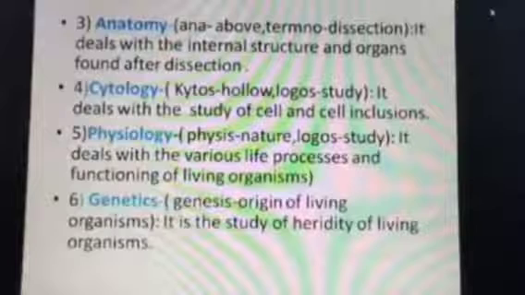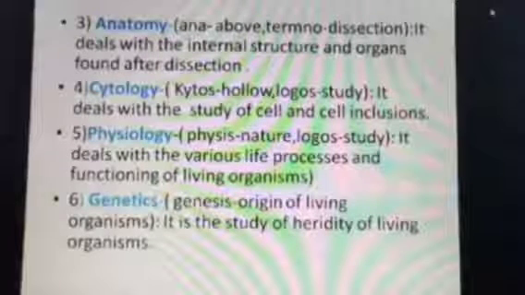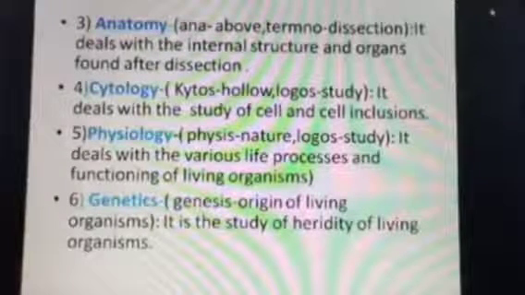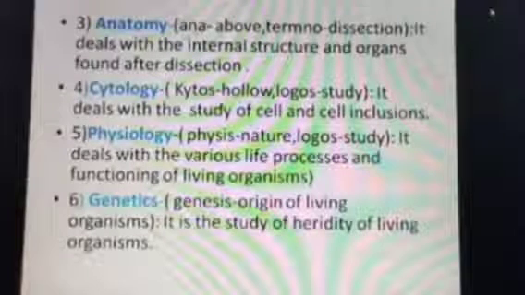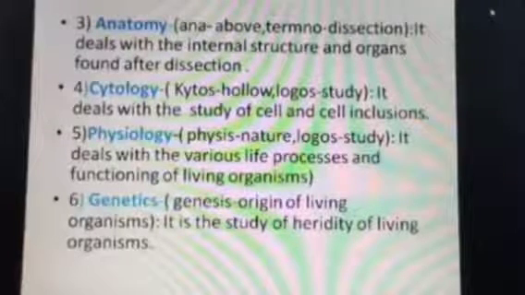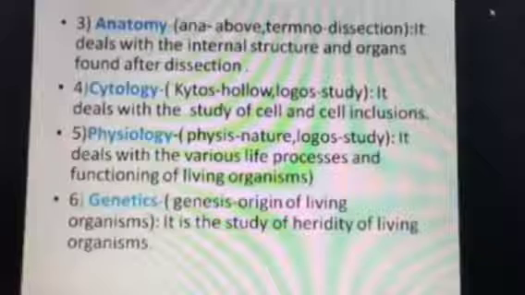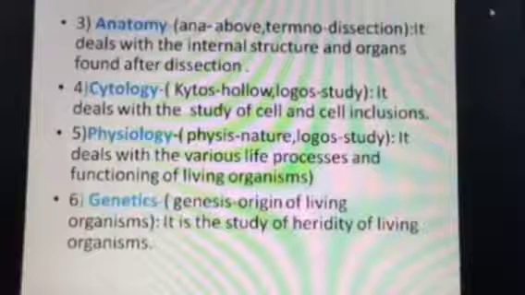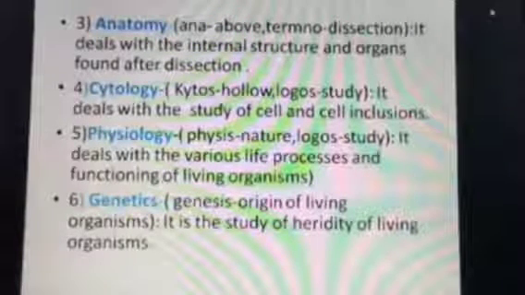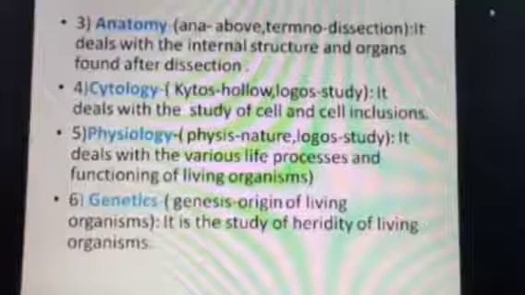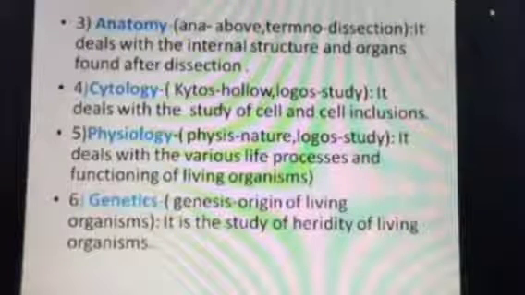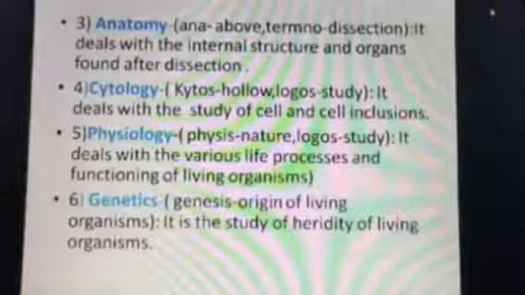Next is genetics. You are very familiar with the term genetics. Genesis means origin, how a living organism originated. So genetics is the study of heredity of living organisms. What is heredity? Heredity means transmission of parental characters to the offspring. You are familiar with the term gene.